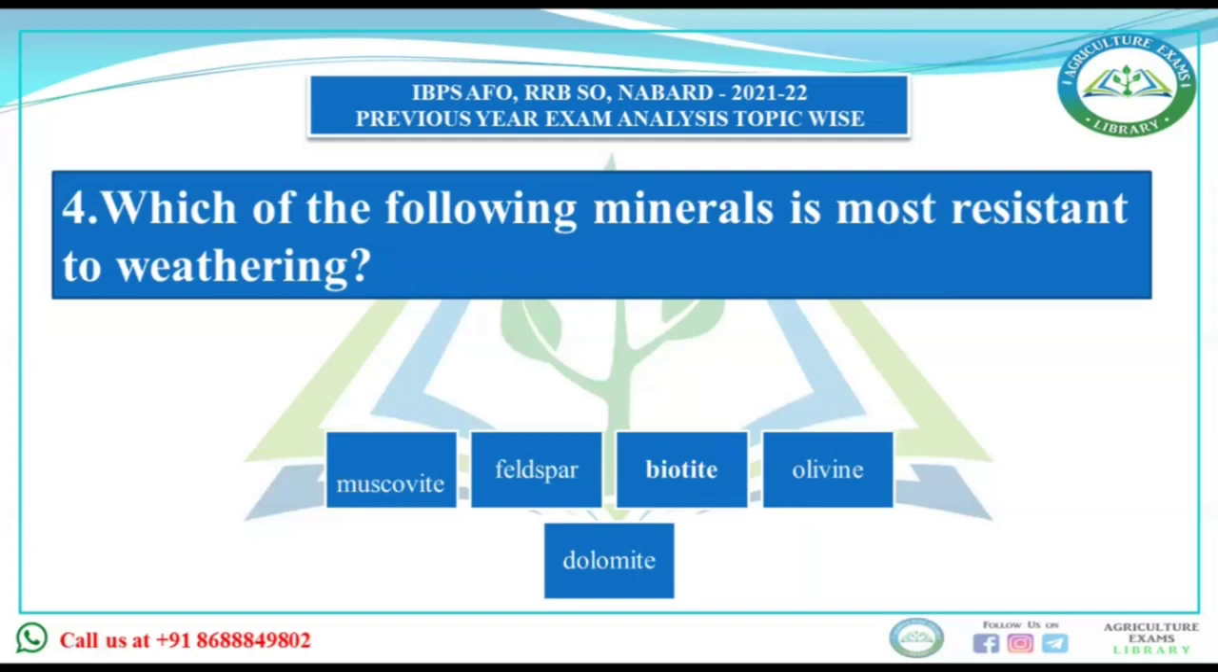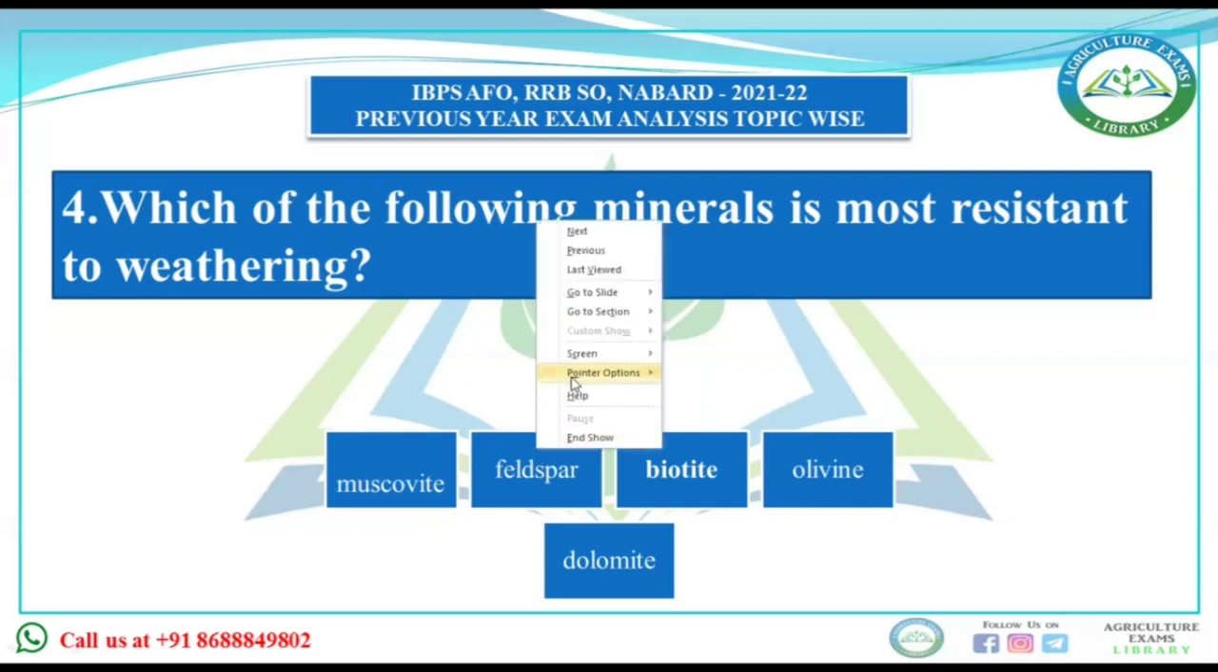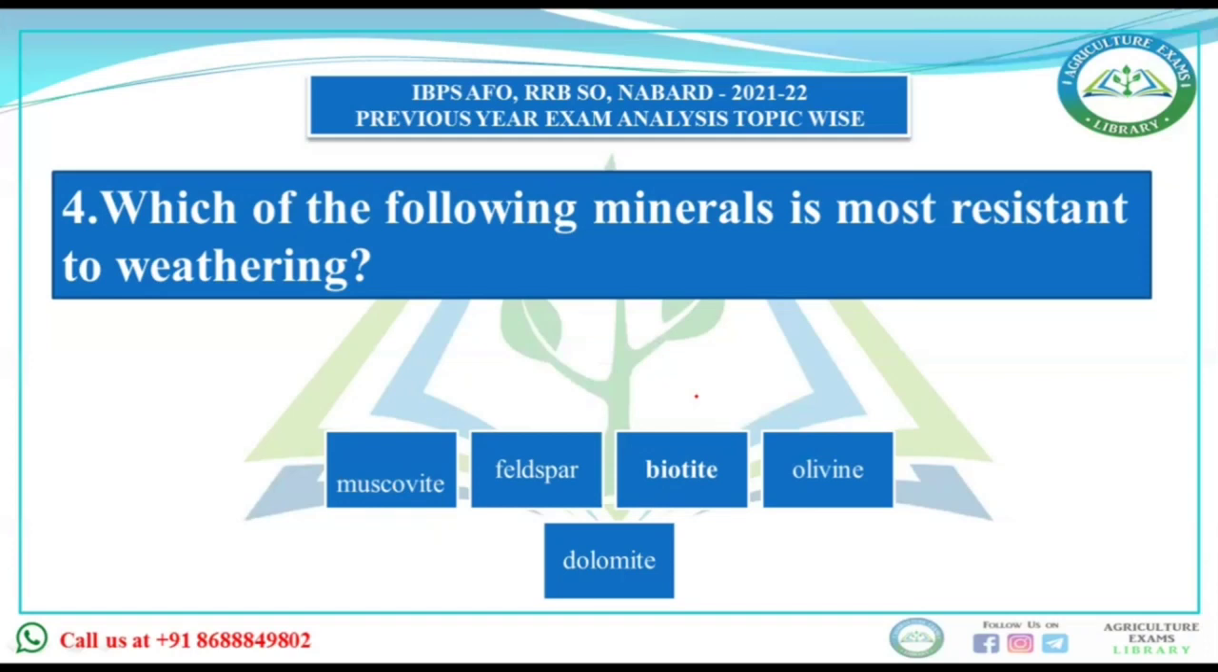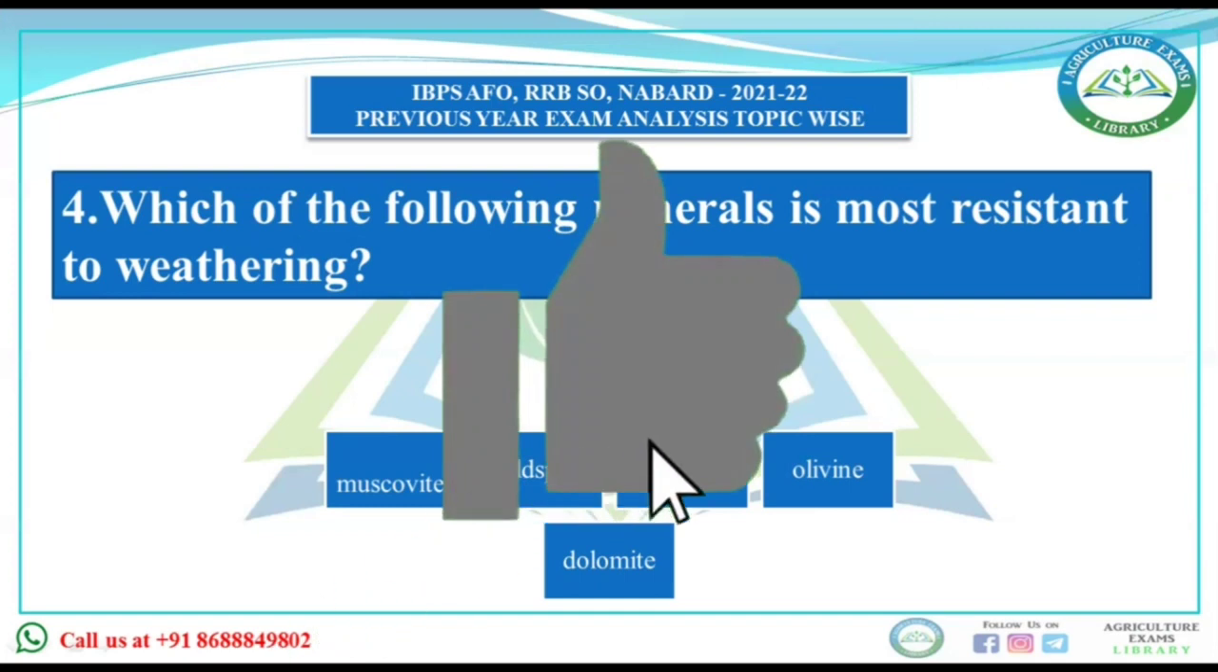One more question that had been left in the middle. Which of the following minerals is most resistant to weathering? Muscovite, feldspar, biotite, olivine, and dolomite. Resistant to weathering means how much they oppose being transformed or weathered. For these questions you have to remember the order of resistance to weathering.